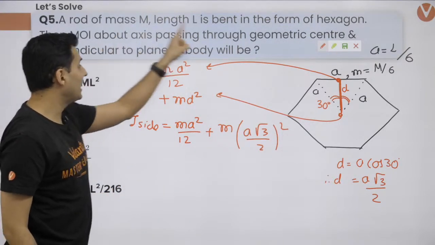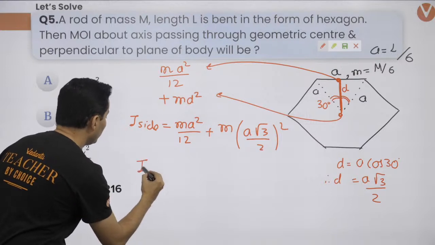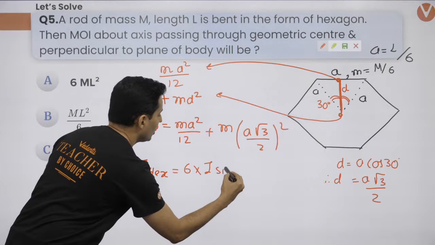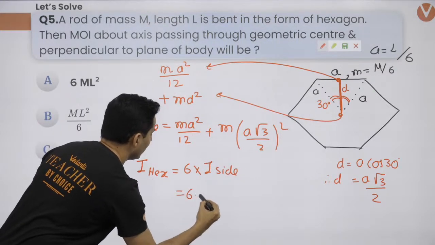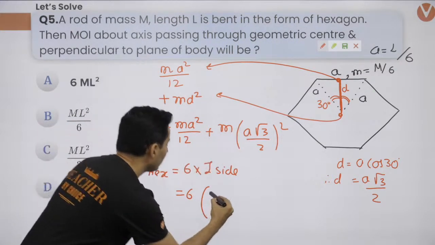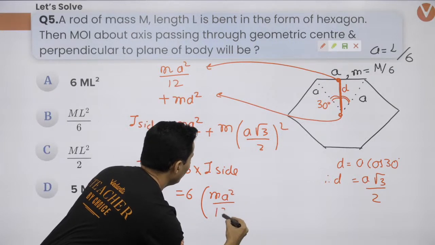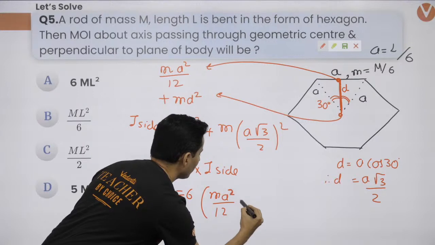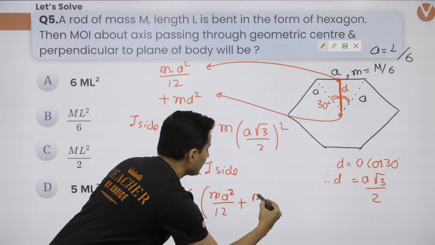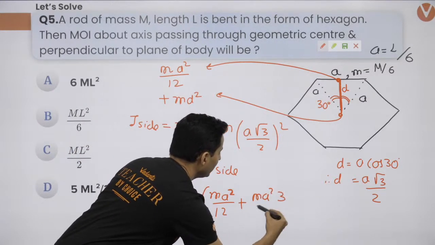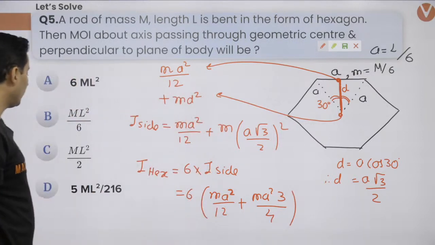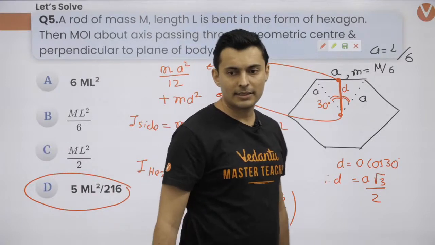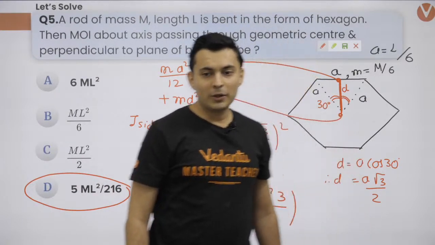Now the question is the entire hexagon. So the moment of inertia of the entire hexagon will be 6 times the moment of inertia of any side. So it will be 6 times this whole term out here, which will be mA square by 12 plus this thing, which is mA square into 3 divided by 4. Now you solve this, I think you should get this as the answer. Is that clear? Yes, that's the answer. Very good, Shreyas.